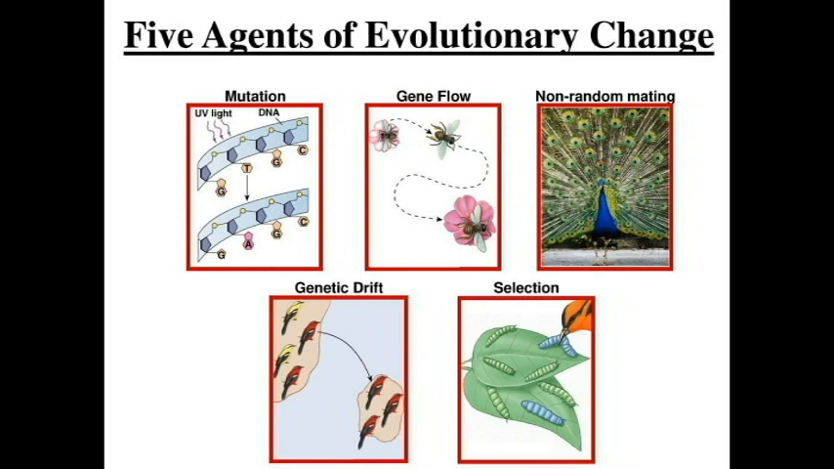Well, let's talk about what the 5 agents of evolutionary change are. First, it begins with mutation, then gene flow, then non-random mating, then genetic drift, and selection.